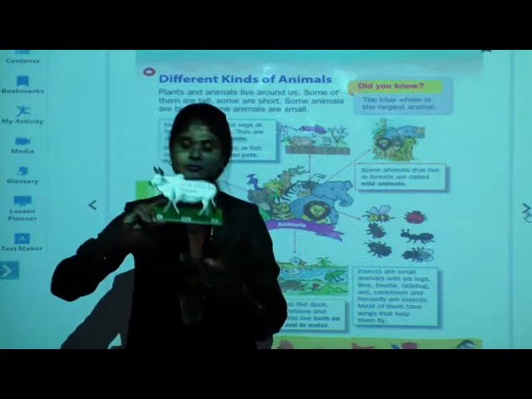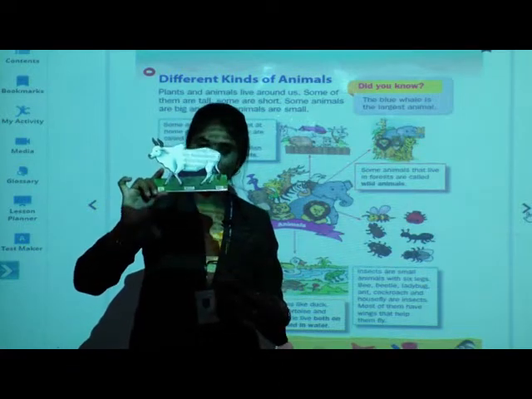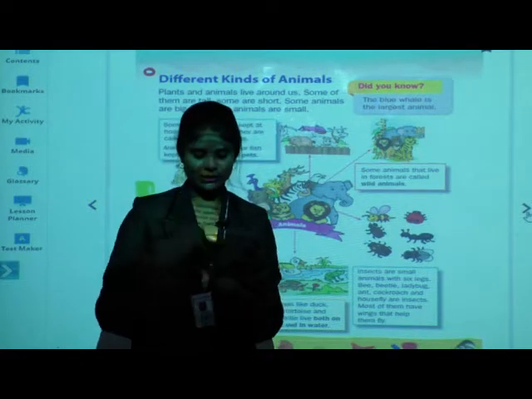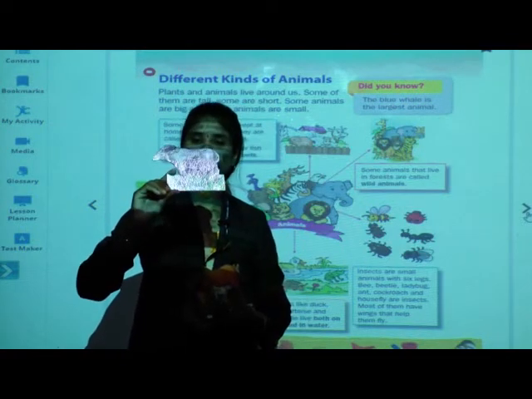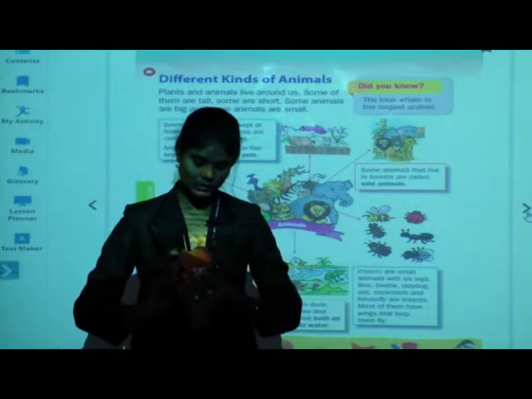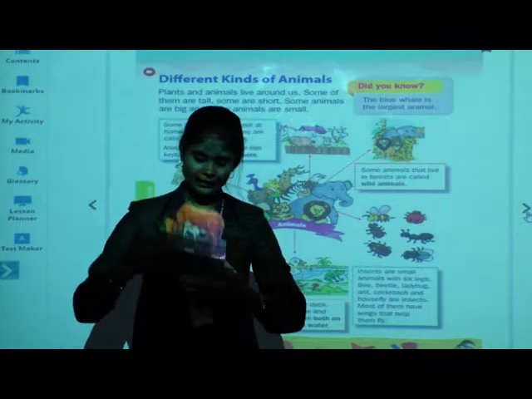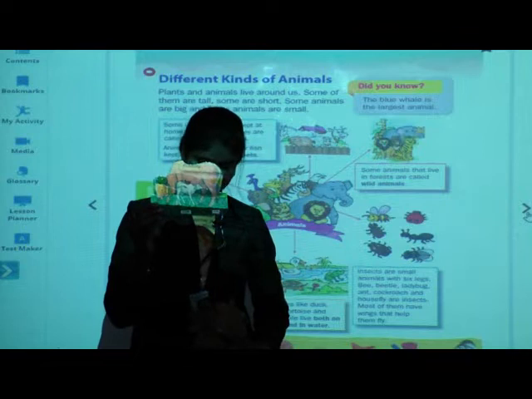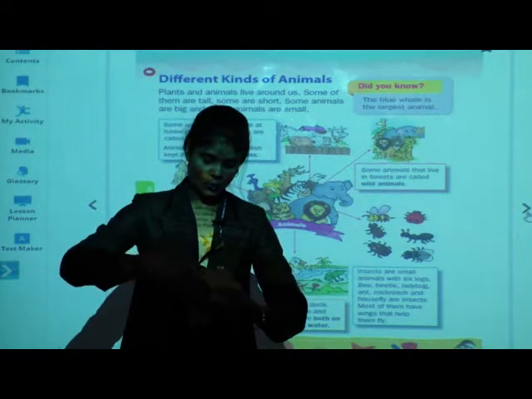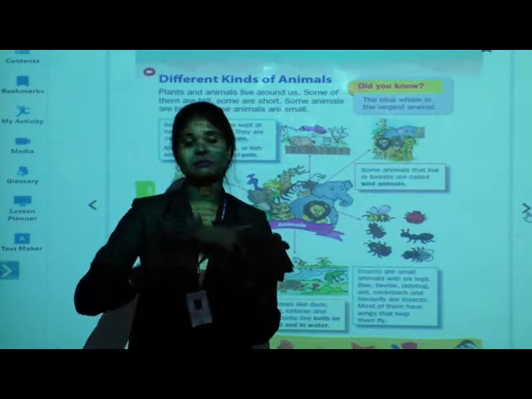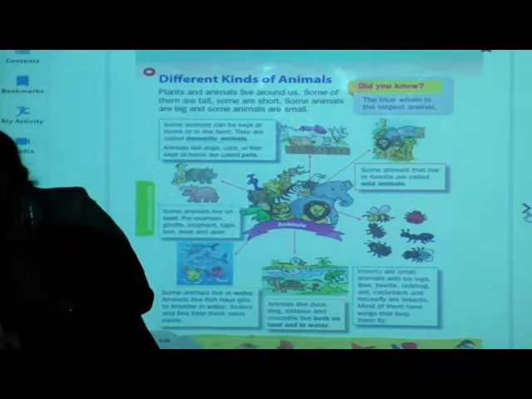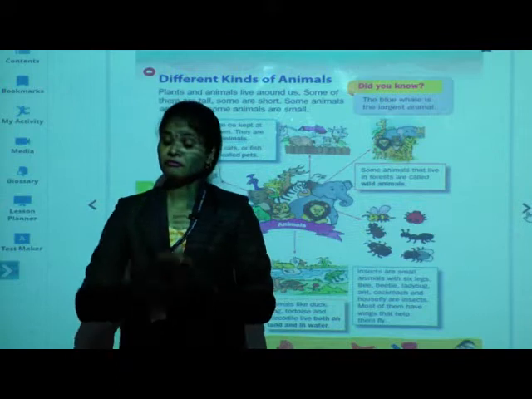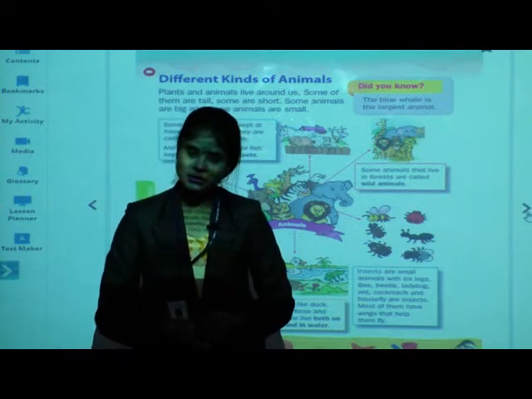Next, this is bull or you can say ox. Next, see, which animal is this? Buffalo. Very good. And this, yes, very good. This is cow. Next, which animal is this? Cat. Very good.